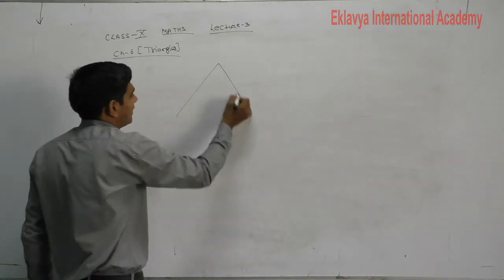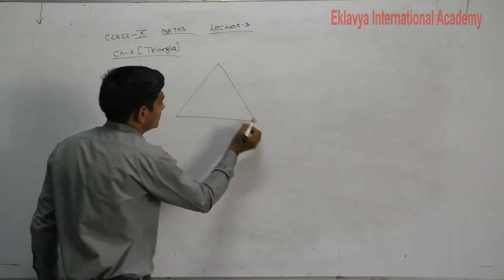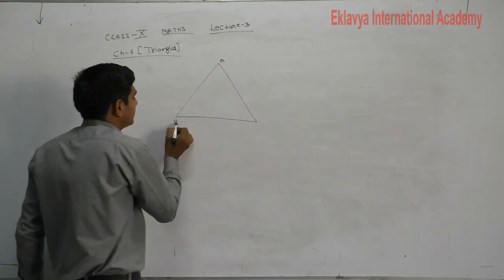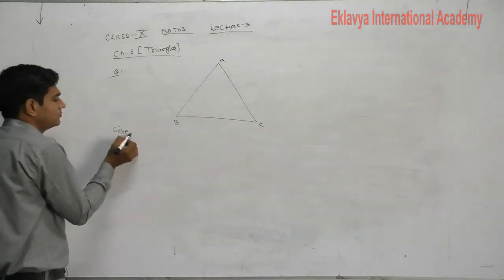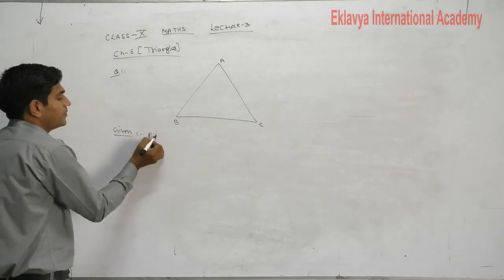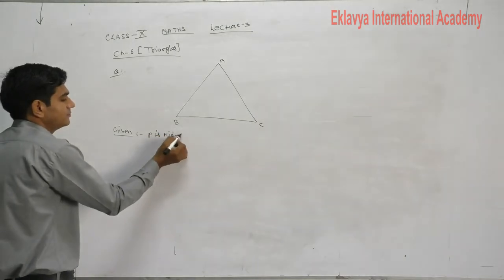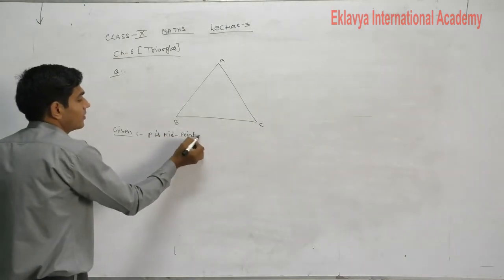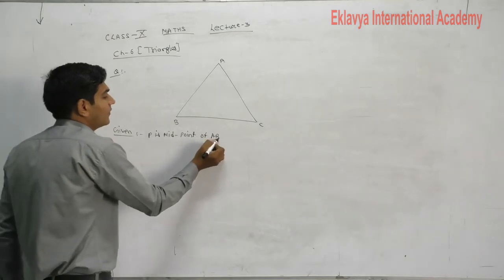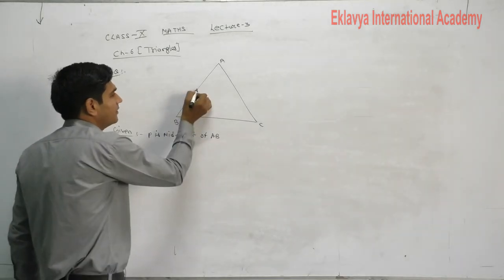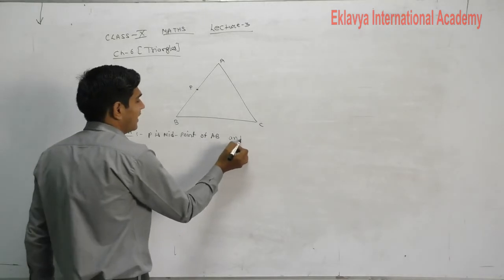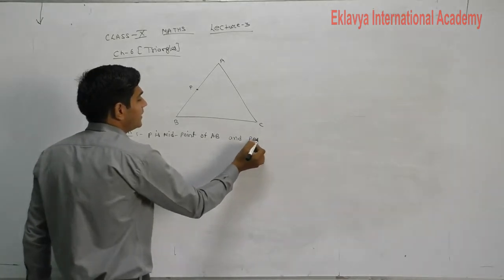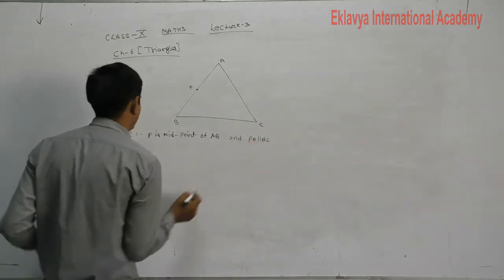If in triangle ABC, what is given to you? P is the midpoint of AB and PQ is parallel to BC.